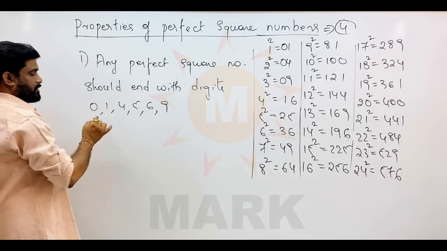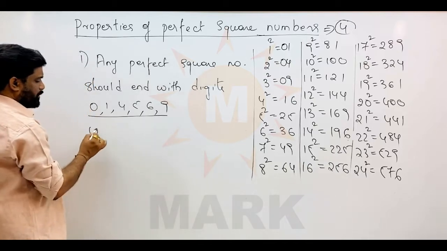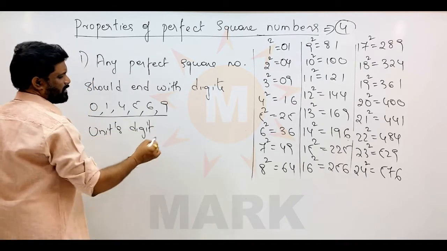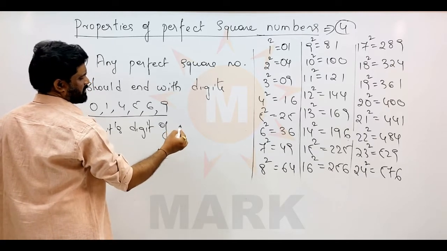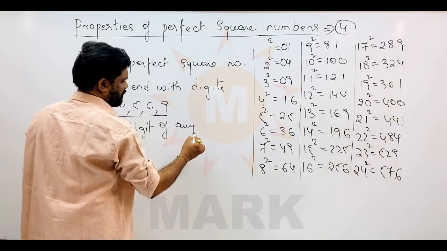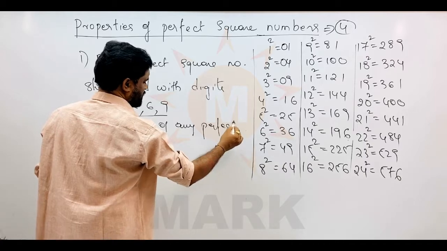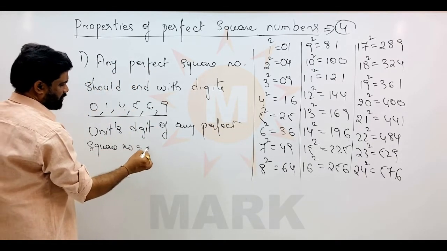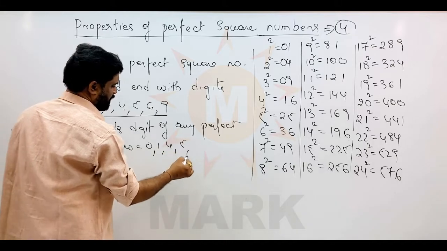That's all. That means the units digit of any perfect square number should be 0, 1, 4, 5, 6, 9.